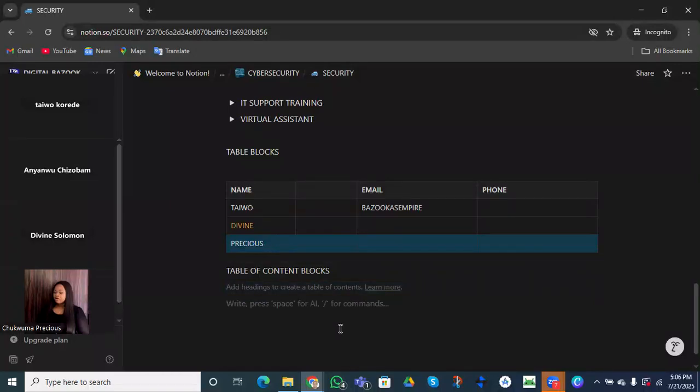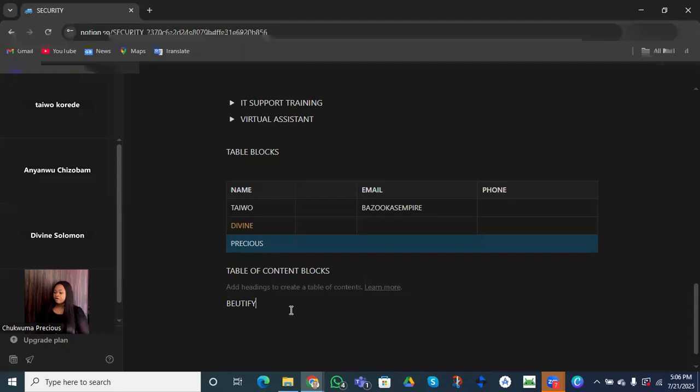So now, how do we use table of content? This is it, and there's nothing there. Let's say we want all the car brands, or rather, all the beautiful countries. We can use anything.